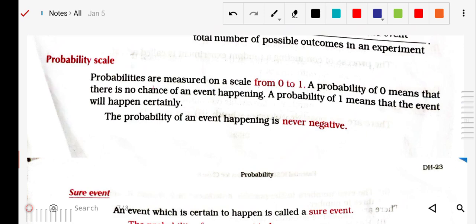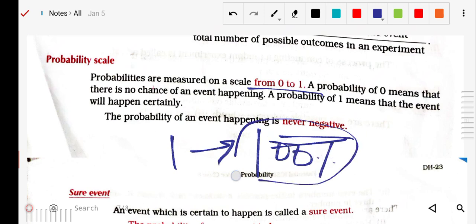Next, the probability scale. The value of probability lies between 0 and 1. It will never go below 0, meaning less than 0, or greater than 1. It always lies between 0 and 1, and its value is always positive. It never takes a negative value, because 1 means 100%. If you get a probability of 1, it means 100%. 0 means impossible, not possible. And in between lies the value of probability always.